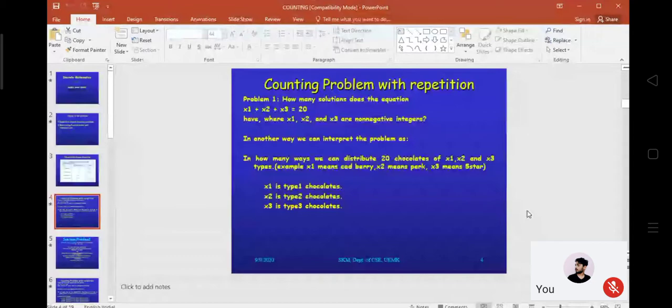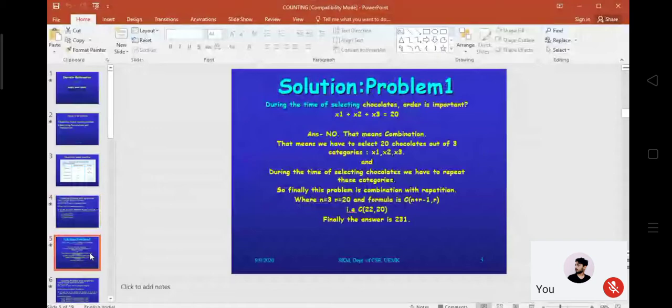Now, whether it's a chocolate problem or any other way we consider it, if we add some condition to this particular problem, how will the problem change? As this is the solution approach, most probably we remember that this is nothing but a combination with repetition, with any order.